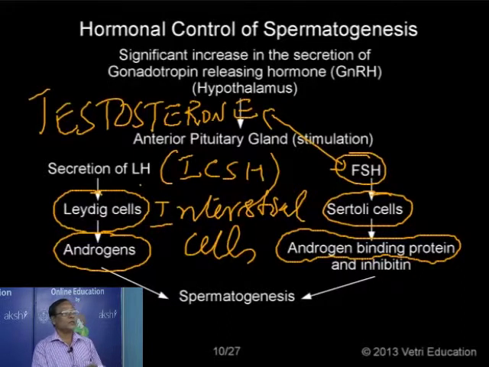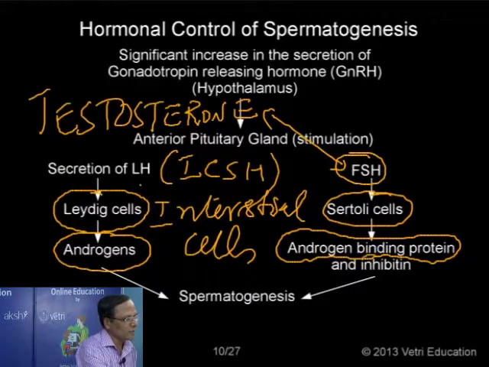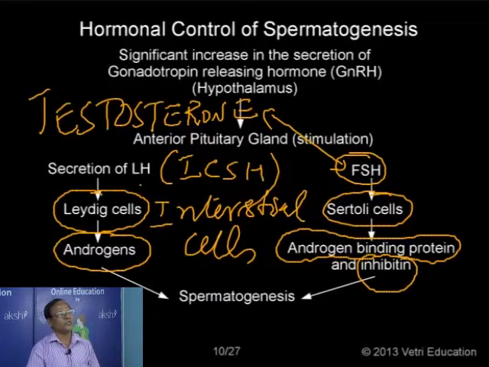Then also, once the process is completed, if the hormone is enough, there is a feedback mechanism. The Sertoli cells also secrete another substance called inhibin, which suppresses the secretion of testosterone. So FSH and testosterone stimulate spermatogenesis.